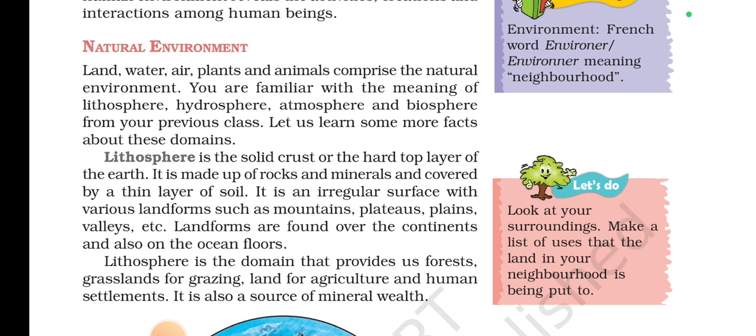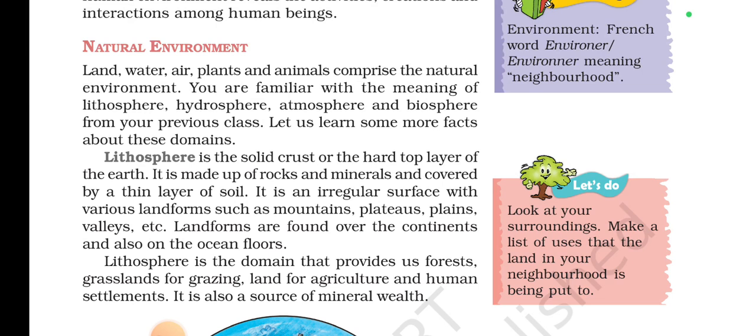Now moving ahead, we have been given one fact about this environment, that is about the word. The word environment came from French. So environment is a French word, derived from environor, meaning neighborhood, which means our surrounding.